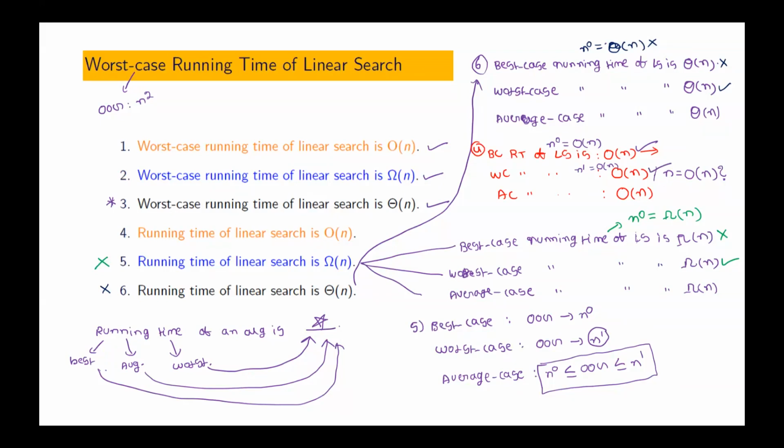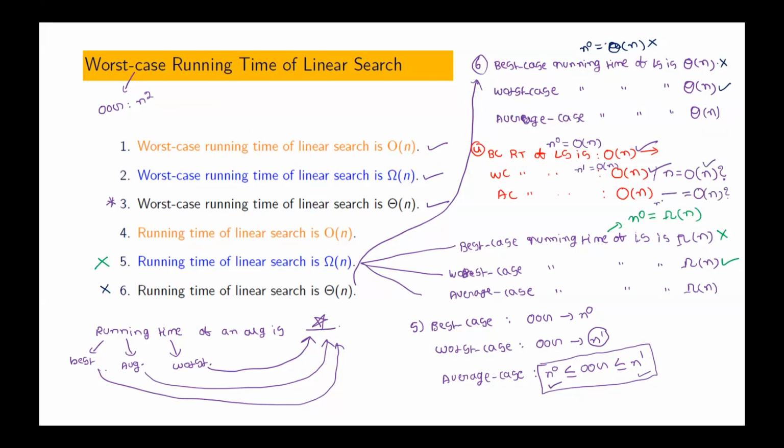Now, average case running time of linear search is big O of n. Is it true or not? We only know this much about the average case: it is between n power 0 and n power 1. It should be no more than n. Whatever it may be, it is not more than n. That means whatever value is here, is it big O of n or not?